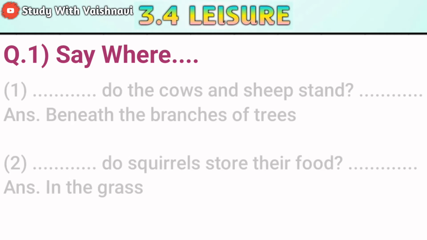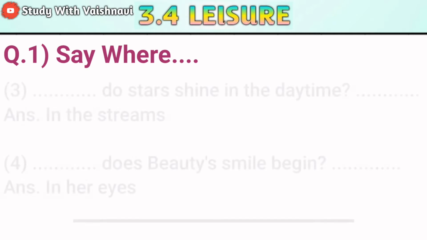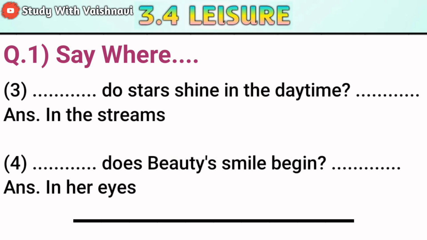Stay where? So here is the first one, that is: dash do the cows and sheep stand dash. Its answer is beneath the branches of trees. Now next, dash do squirrels store their food dash. Its answer is in the grass. Now next, dash do stars shine in the daytime dash. Its answer is in the streams. Now next, that is dash does beauty's smile begin dash. Its answer is in her eyes.